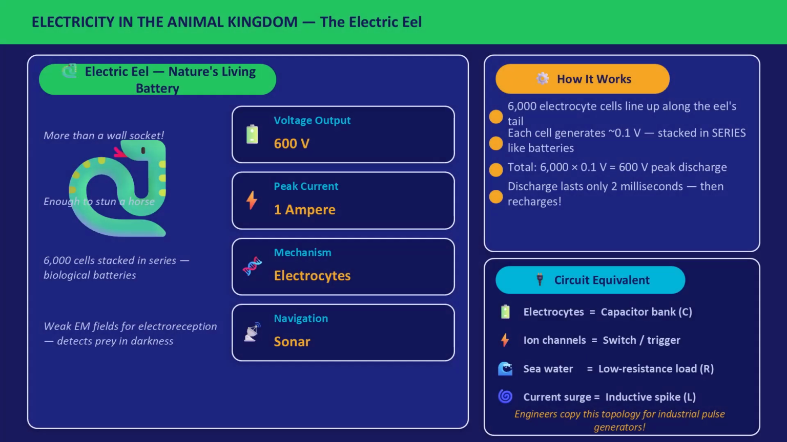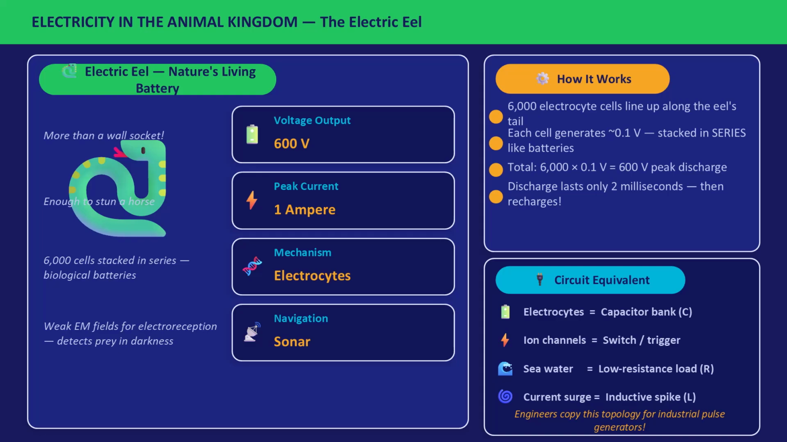Now let me introduce you to the most impressive bioelectrical engineer in the animal kingdom, the electric eel. This animal generates 600 volts, that is more than double the voltage of a standard Indian wall socket. It can deliver 1 ampere of peak current, enough to stun a horse. How? The eel has approximately 6,000 electrocyte cells lined along its tail. Each cell generates approximately 0.1 volts.